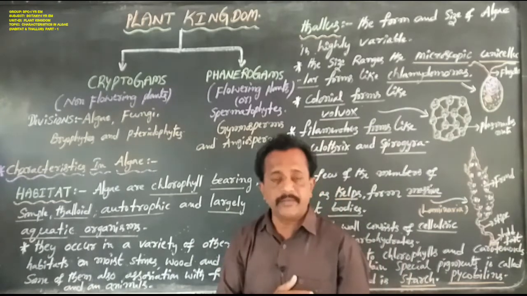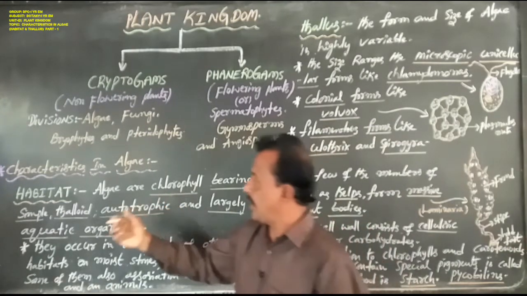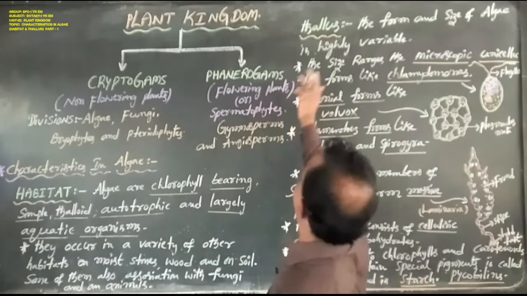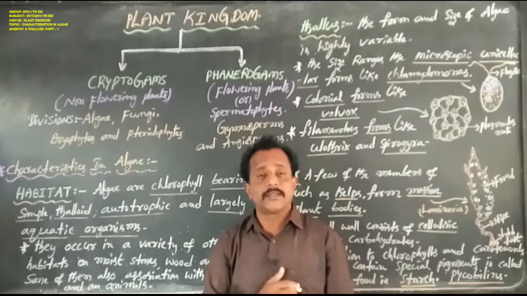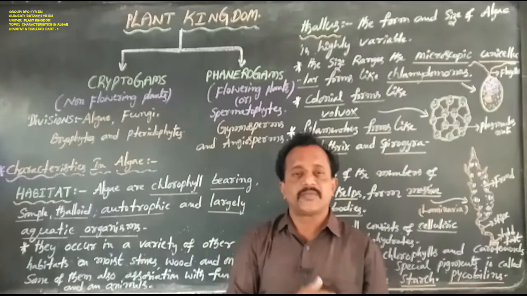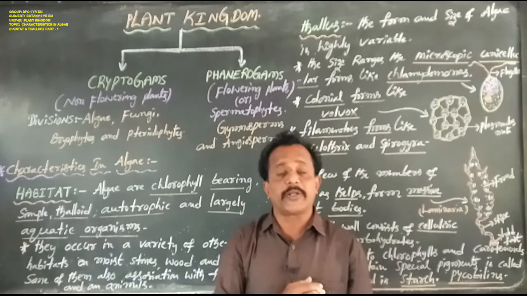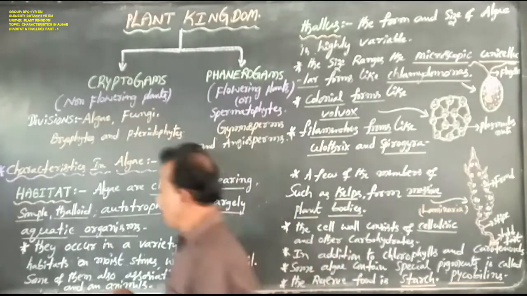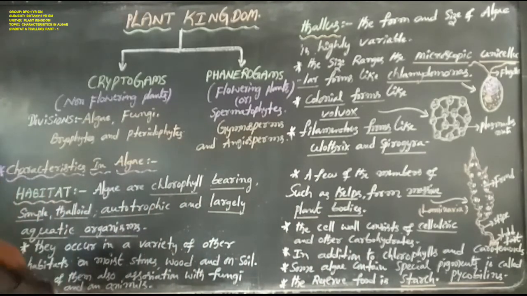Characteristics of algae. First we discuss the habitat, next the thallus, next the reproduction, and then the economic importance of algae. First, habitat.